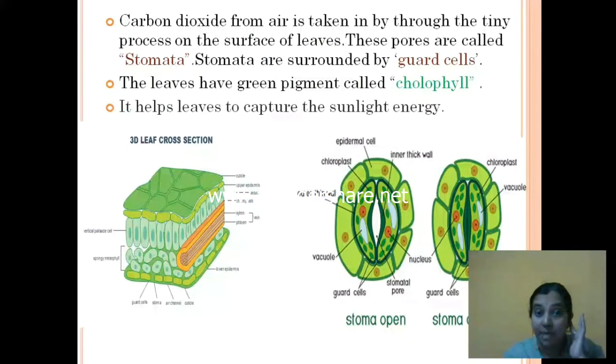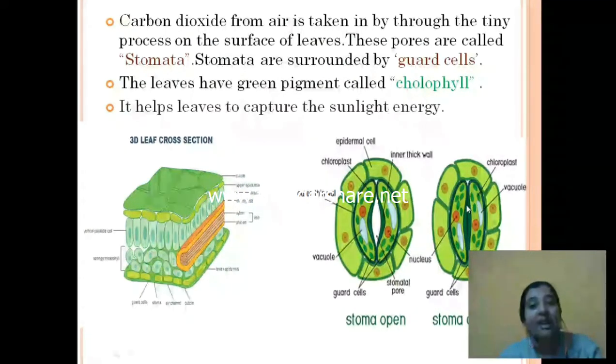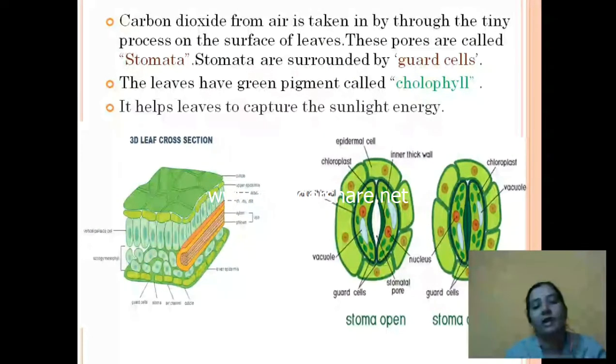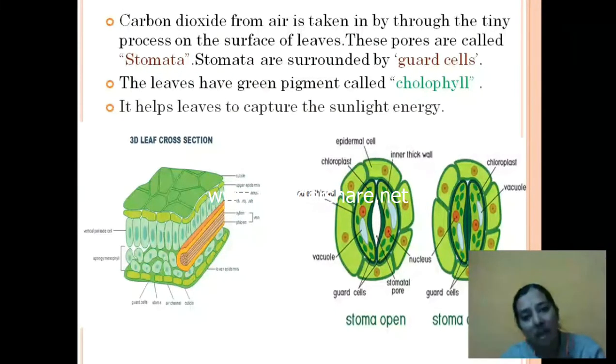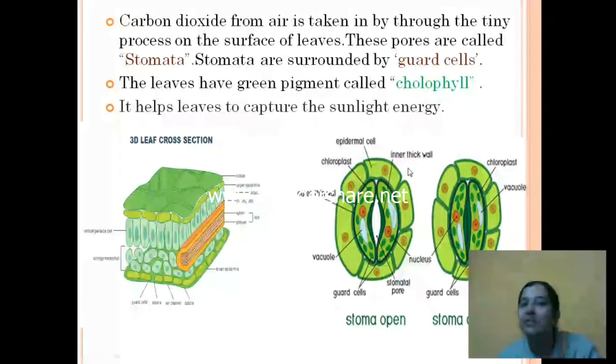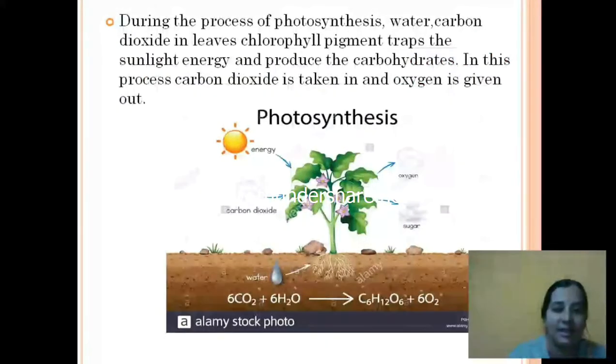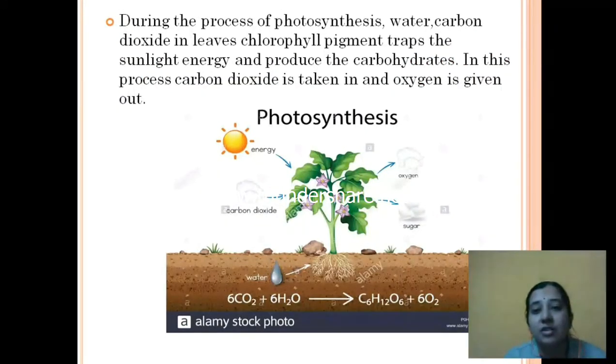This is in the case of plants, and we animals, that means human beings, also have cells like this, but there are some differences. Okay, now let's go with the next. During the process of photosynthesis, water and carbon dioxide in leaves, chlorophyll pigment traps the sunlight energy and produces carbohydrates.